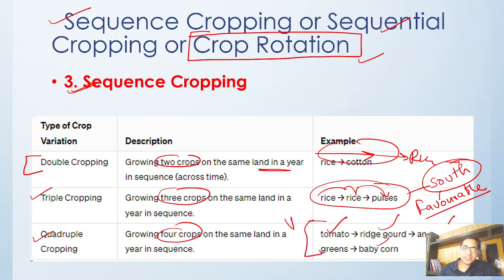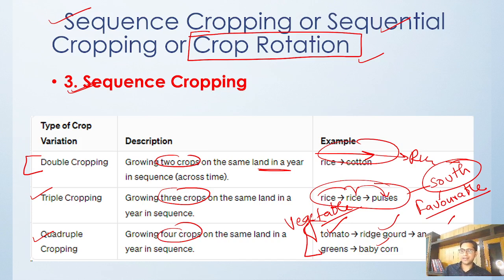Normally vegetables are grown in a quadruple cropping pattern because you cannot do this with food crops, as food crops can only grow in a certain season, whether it's the rabi season or the kharif season. Quadruple cropping is also a type of crop rotation, and you only do it for vegetables.